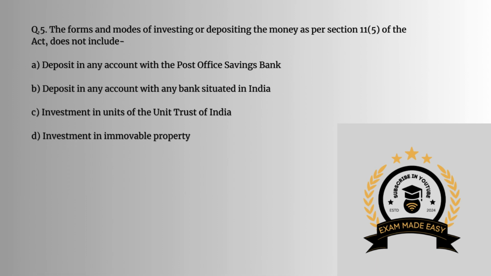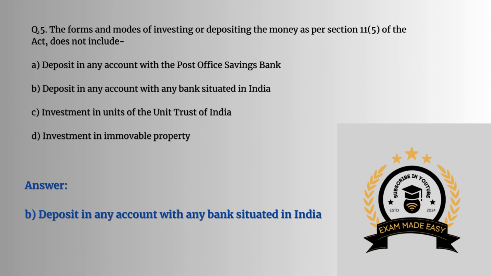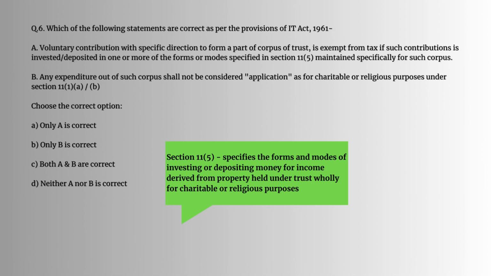Question number 5. The forms and modes of investing or depositing the money as per section 11(5) of the Act does not include. Answer would be B, deposit in any account with any bank situated in India. Question number 6. Which of the following statements are correct as per the provision of IT Act 1961? So what is section 11(5)? Section 11(5) specifies the forms and modes of investing or depositing money for income derived from property held under trust only for charitable or religious purposes. So in this case the answer would be C. Both A, B are correct.